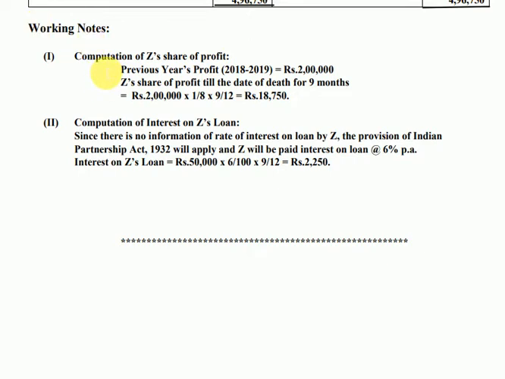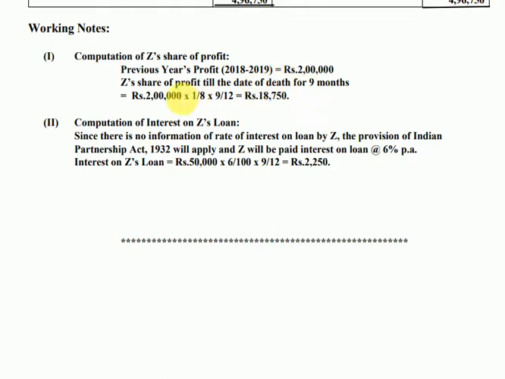Remember, the question said about calculating the share of Z from the date of balance sheet till the date of his death, which was to be calculated on the previous year profit. So, computation of Z's share of profit. Previous year profit is 2 lakh, which is coming from the question. The 4 years profit were given. So the last year 2018-19 is the previous year before the date of death, which was 31st December 2019. So we have to take only the previous year profit 2 lakh.